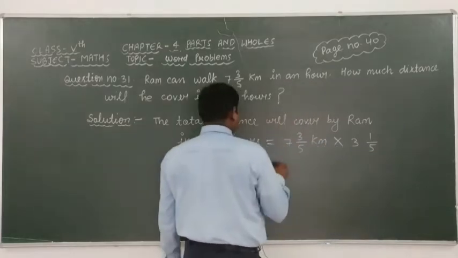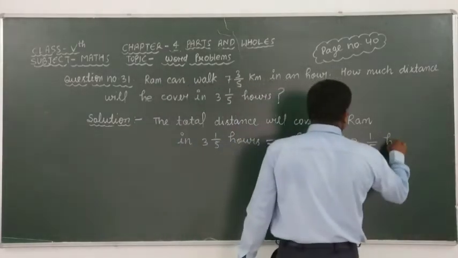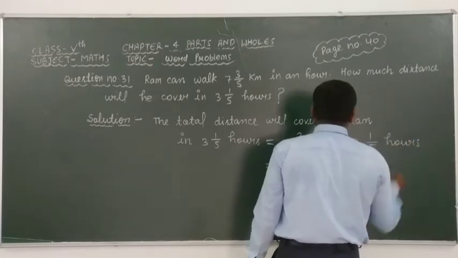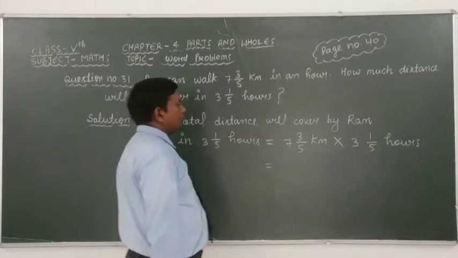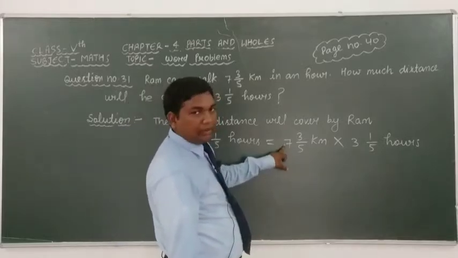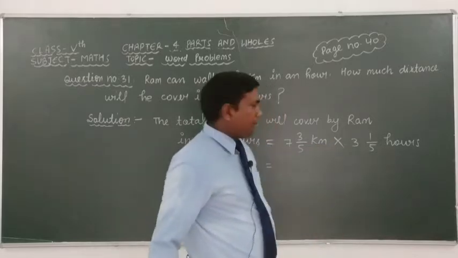Okay students, look here carefully. Here it is given 7 mixed 3/5 and 3 mixed 1/5.